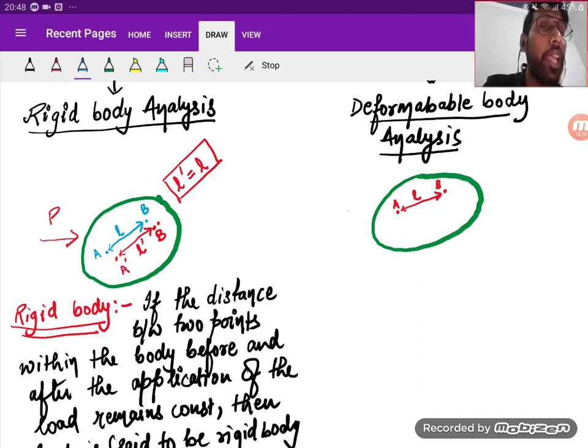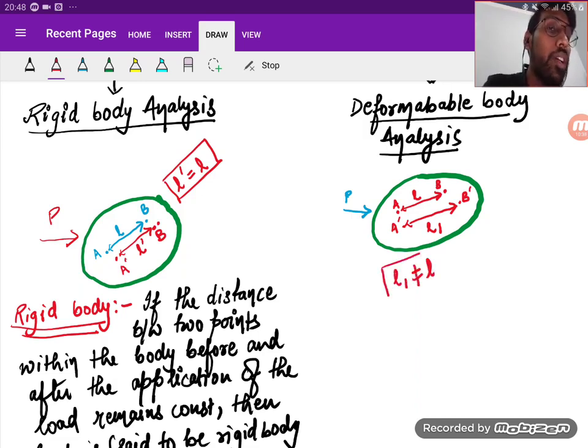Now I apply an external load P, due to which the 2 points are displaced to A dash and B dash, and the distance between them is L1. If the body is deformable, then L1 will not be equal to L. Such a body is referred to as a deformable body.